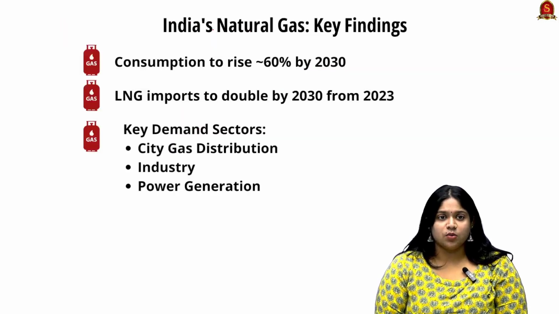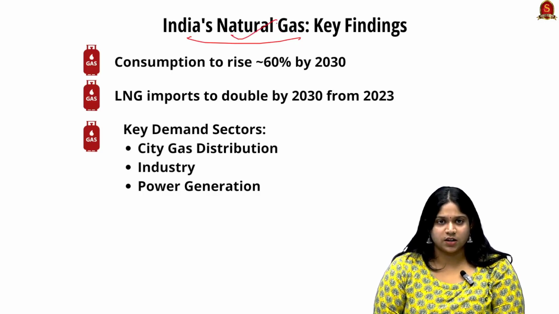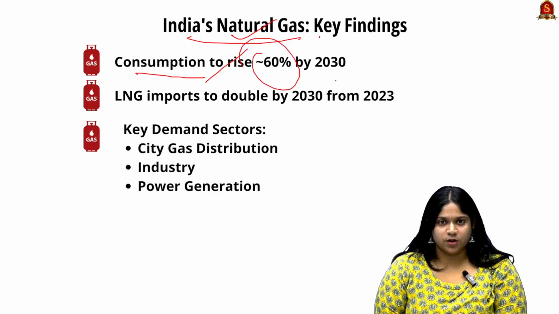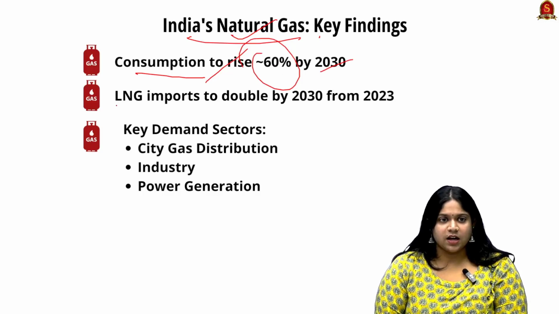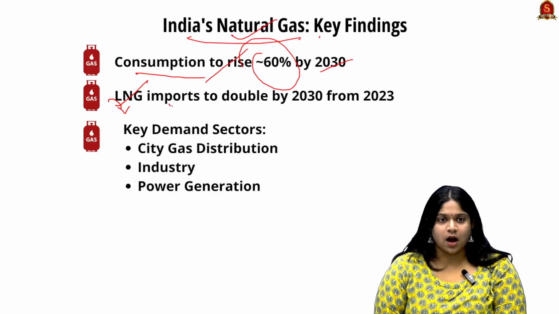Now looking into what is found in the article, according to the report, in India's natural gas sector the key findings are that consumption is to rise by almost 60% by 2030, and LNG imports, that is liquefied natural gas, where natural gas is converted to liquid, are to double by 2030 from 2023.